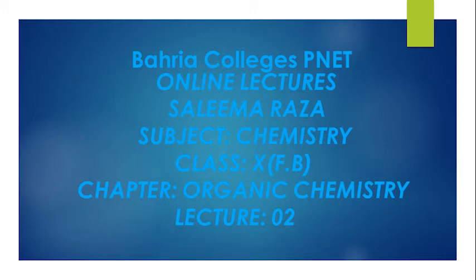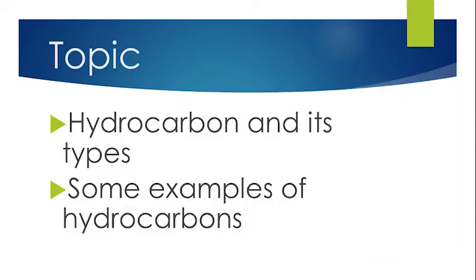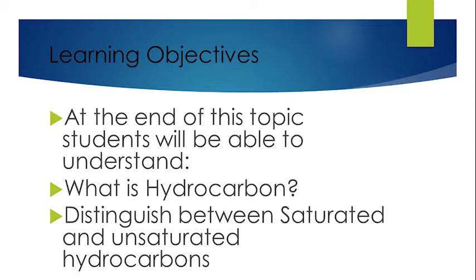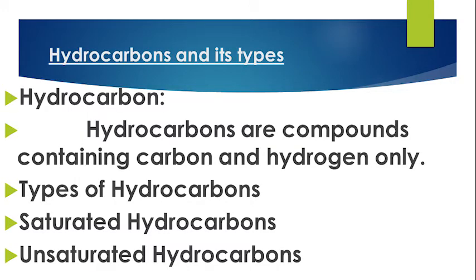The chapter is Organic Chemistry. It is our second lecture of chapter 11, Hydrocarbon and its types, some examples of hydrocarbons. Learning objectives. At the end of this topic, students will be able to understand what is hydrocarbon, distinguish between saturated and unsaturated hydrocarbons. Hydrocarbon and its types.